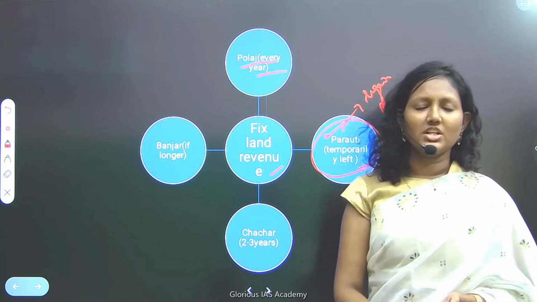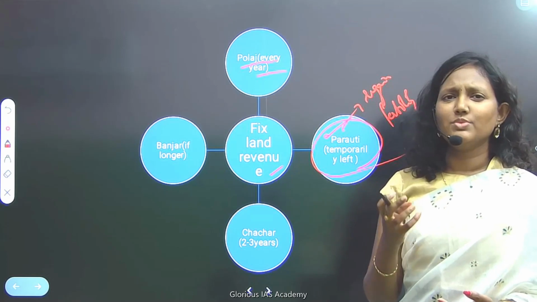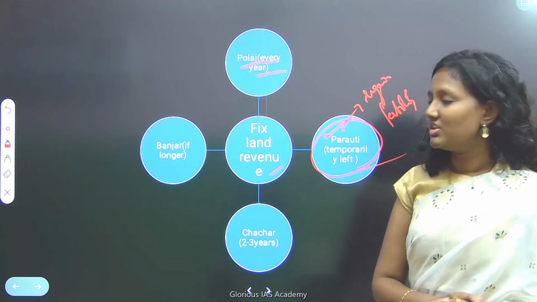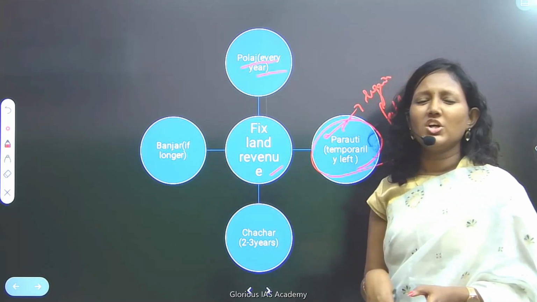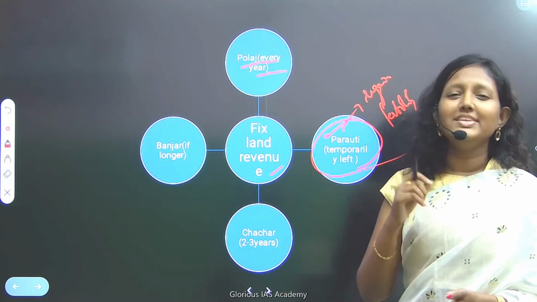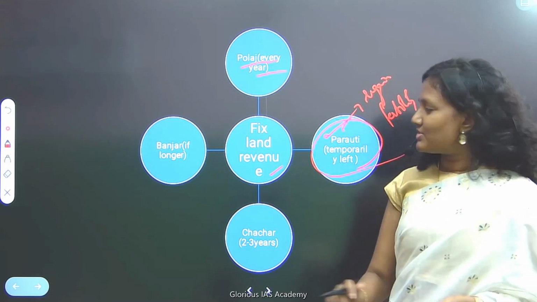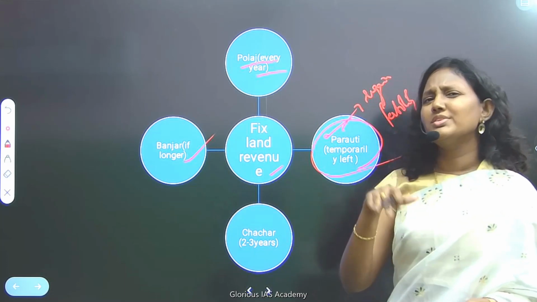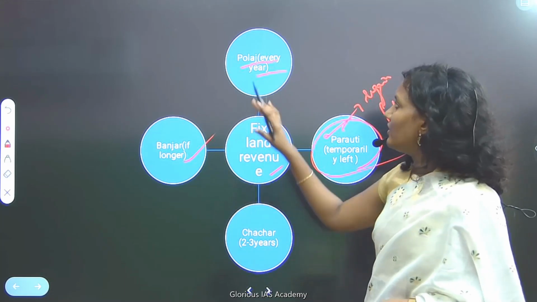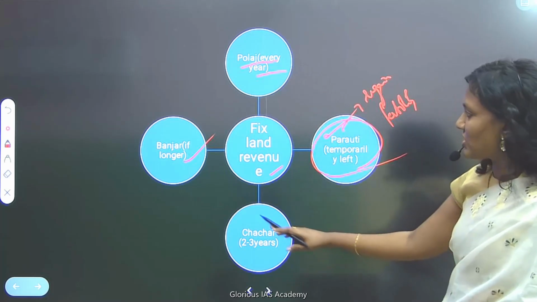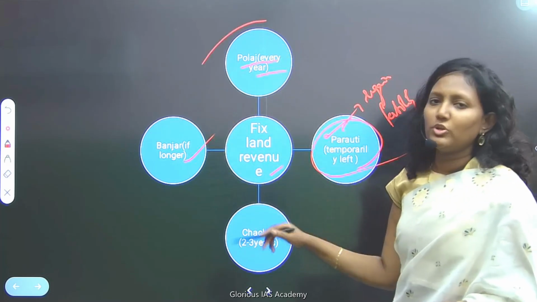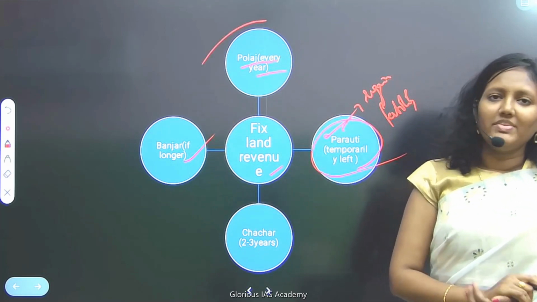Next, Chachar. Chachar lands are those lands which have been left for 2 to 3 years without any cultivation. And then Banjar. Banjar are mostly uncultivable land, which have less soil fertility. These are mostly left for more than 4 or 5 years without any cultivation. So Polaj, Paroti, Chachar, Banjar. Just remember this because questions have been asked from this very frequently.